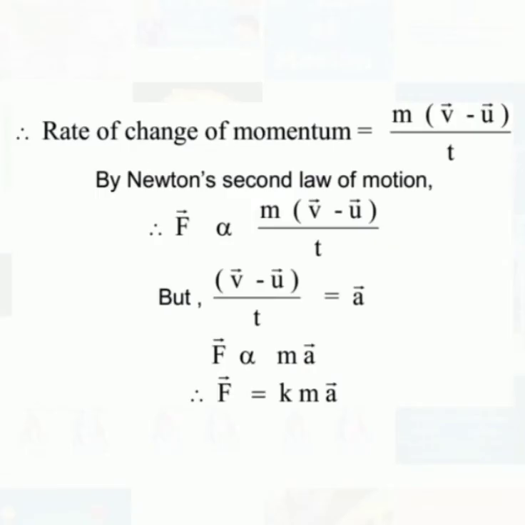The rate of change in momentum is found by the formula: F is directly proportional to (mv minus mu) divided by t. Since m is common on both terms, we take m outside: F is directly proportional to m times (v minus u) divided by t. (v minus u) divided by t, we know, gives acceleration a. So F is directly proportional to ma.